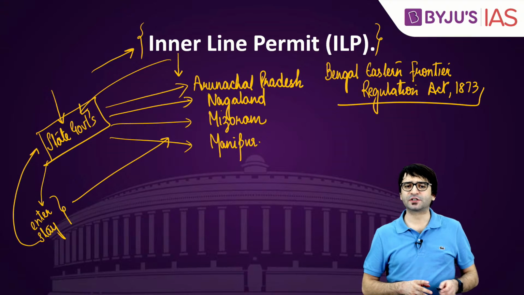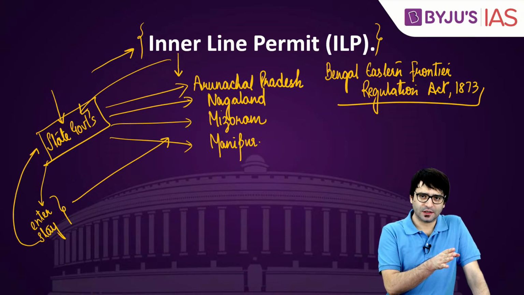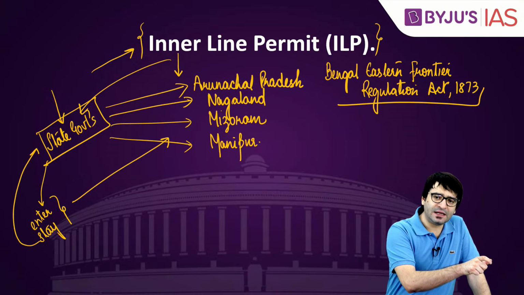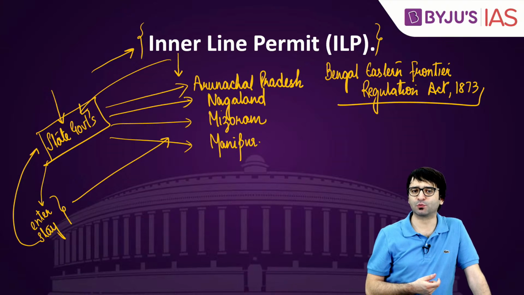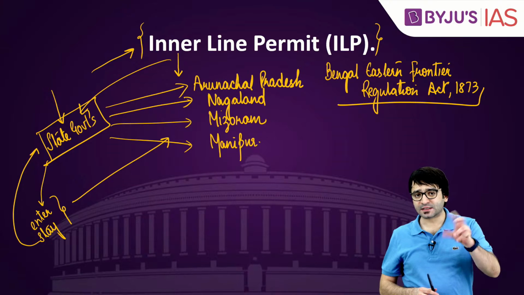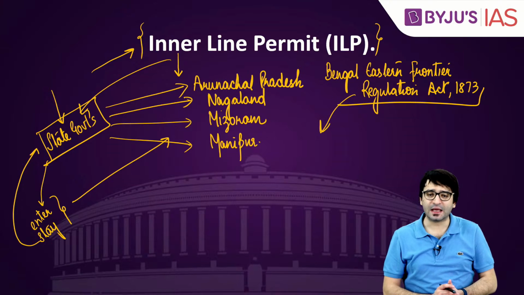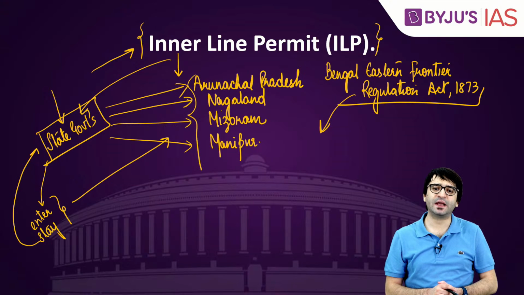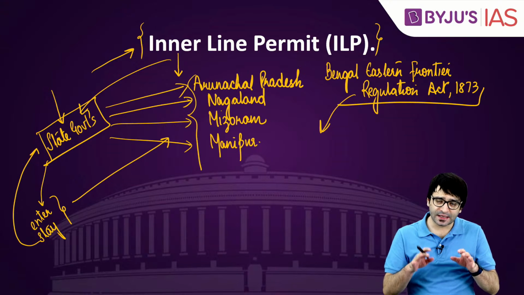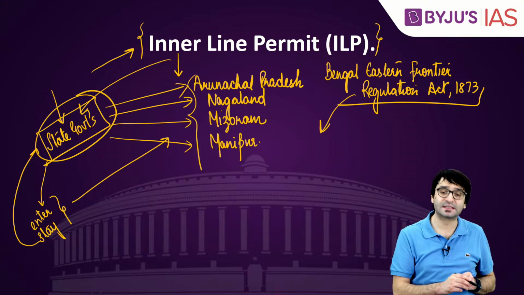The intention of the British government was to regulate, to control the entry of non-tribals into the tribal areas of the Northeast. That is why inner line permit was imposed, and this is imposed based on this BEFR of 1873. These are the states where we have inner line permit. Important thing is this inner line permit is issued by the state governments.